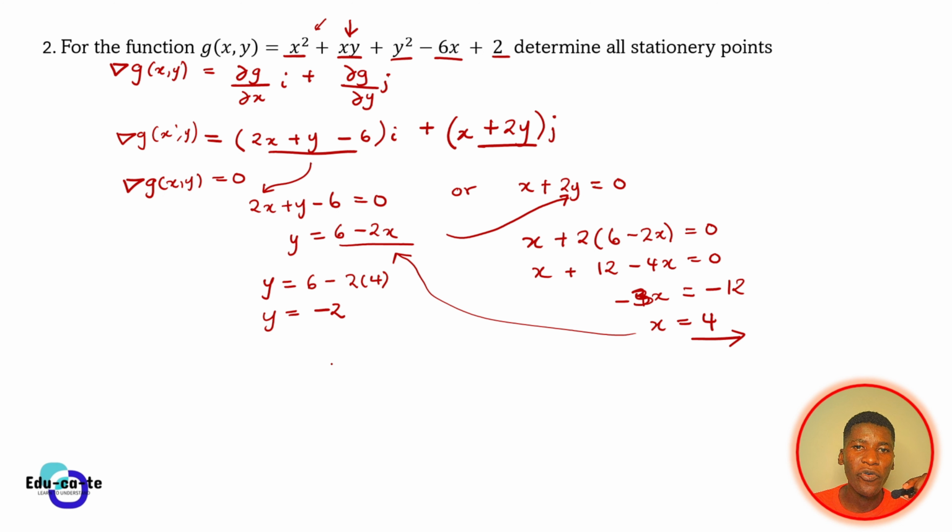So our stationary point, we can just name it S. It is given by (4, negative 2). So basically, it means that we've got an x value of 4 and a y value of negative 2 at that particular stationary point. But you do not know what type of stationary point that is. It can be a local minimum, a local maximum, or a saddle point. So in our next video, we are going to do a basic introduction of how you determine if it's a local minimum, local maximum, or a saddle point.